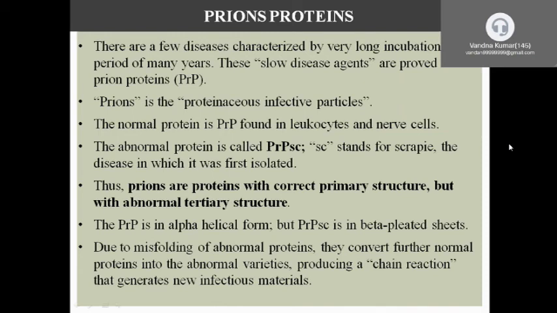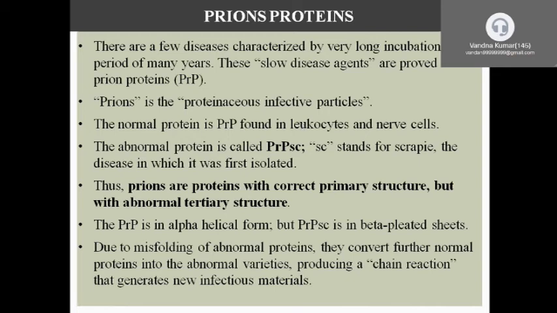Prion proteins. Another group of proteins are prion proteins. They cause diseases with a very long incubation period of many years. These slow disease agents are called prion proteins. The normal protein is the prion protein, and the abnormal protein is the prion protein scrapie. SC means scrapie.